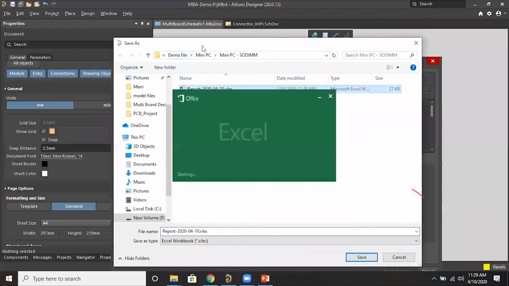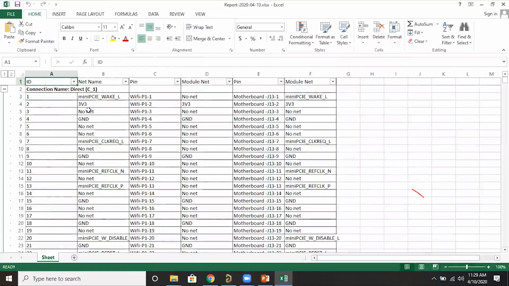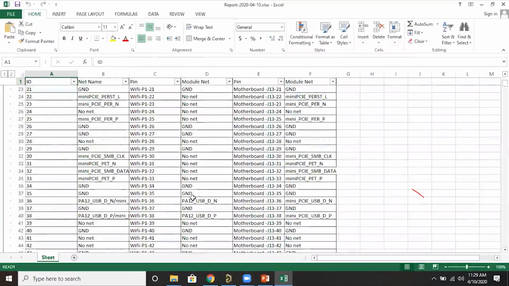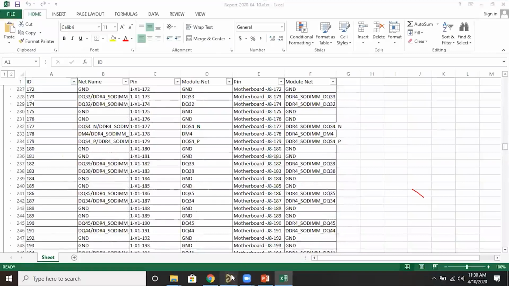I just open this. Somewhere I have saved it, inside SOD. So in Excel, we can see the connection name, pin number, net name, pin number, and net name. This is a module net, module net, same net.